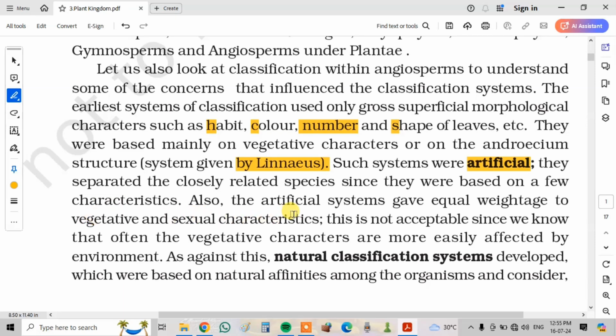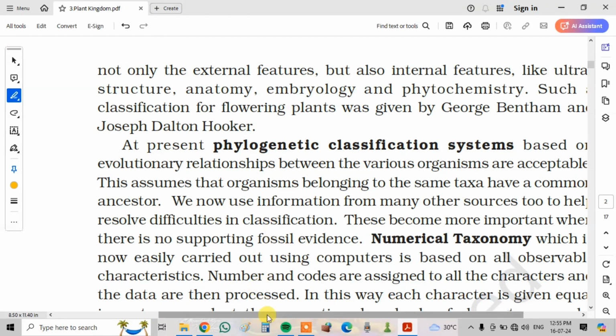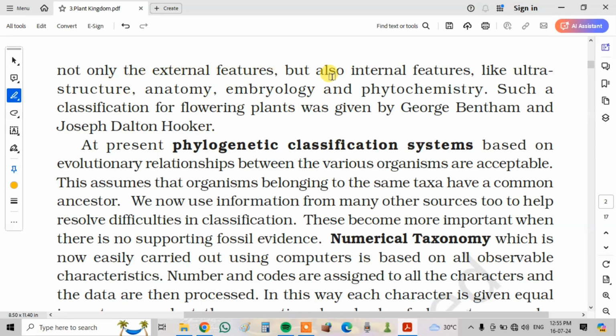This is not acceptable since we know that often the vegetative characters are more easily affected by the environment. Against this, natural classification systems developed, which were based on natural affinities among the organisms and considered not only the external features but also internal features like ultrastructure, anatomy, embryology, and phytochemistry. Such a classification for flowering plants was given by George Bentham and Joseph Dalton Hooker.